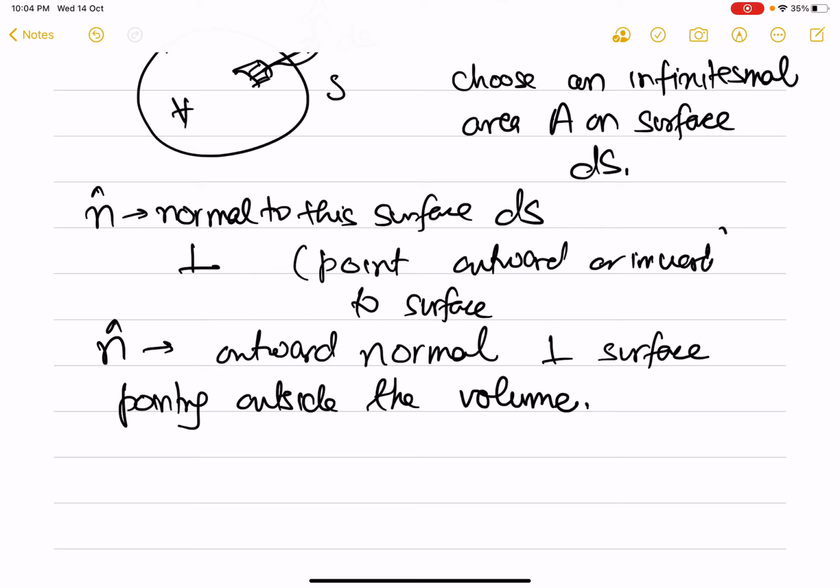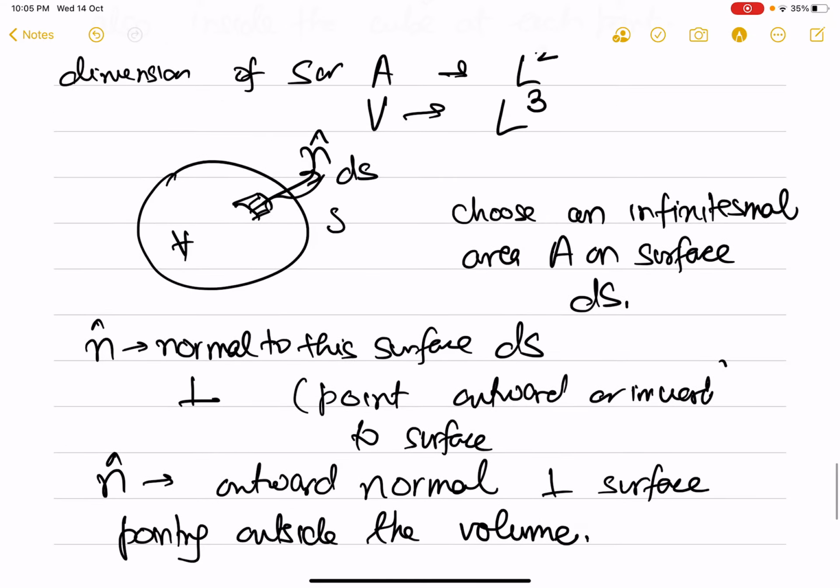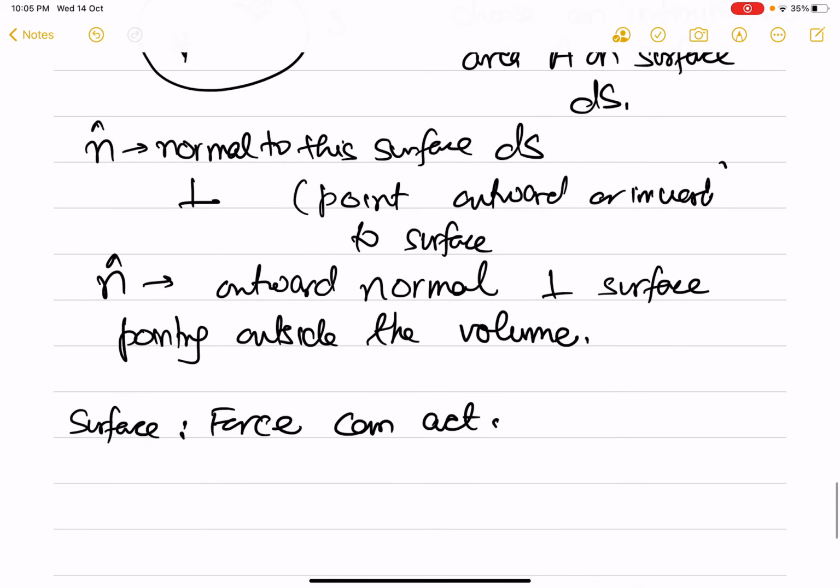Now, on the surface, force can act, and we know one such force is the pressure force which acts on the surface.